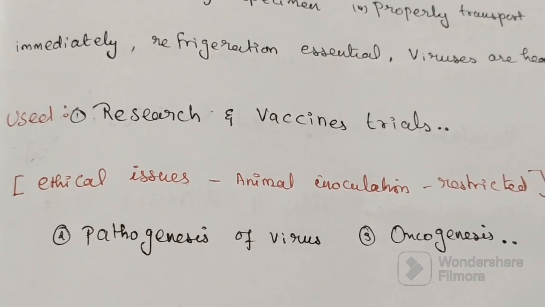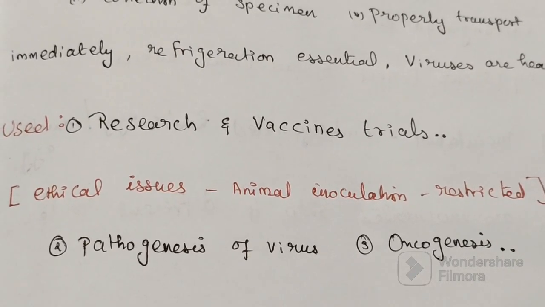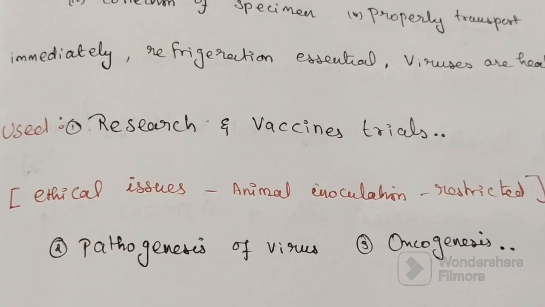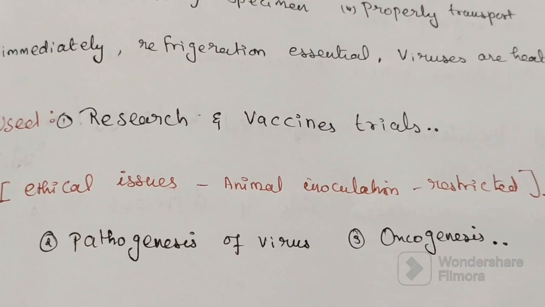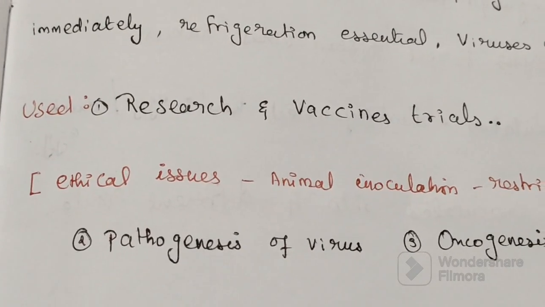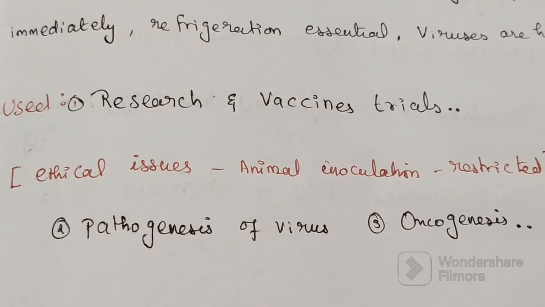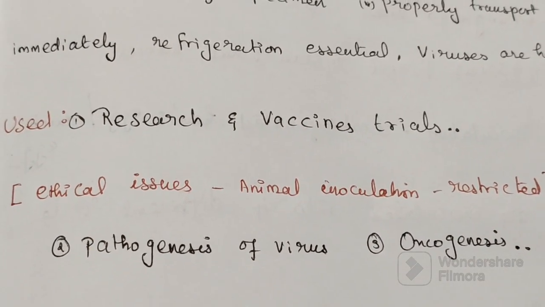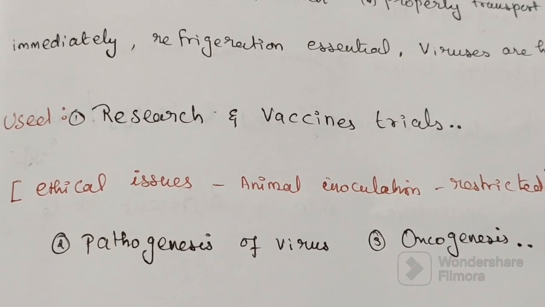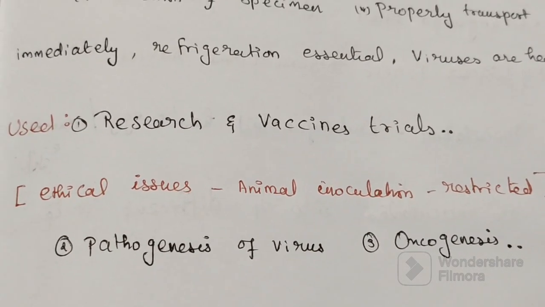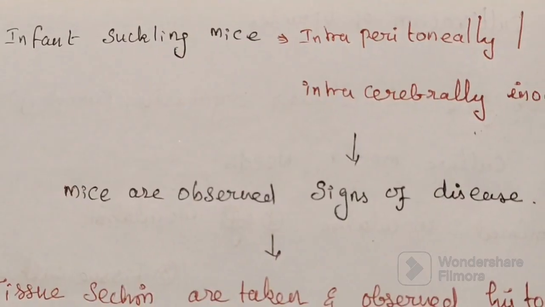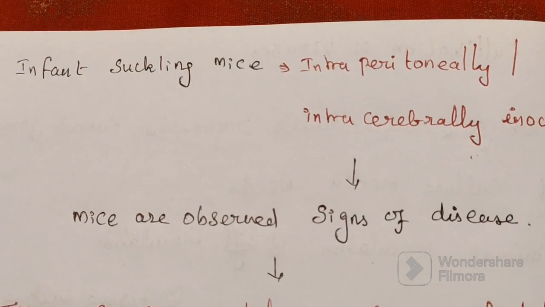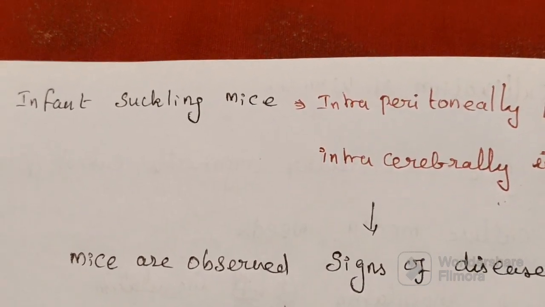For example, if we want to study pathogenesis of a virus, or oncogenesis of a virus, or vaccine trials, then animal inoculation is used. For animal inoculation, infant suckling mice are used.